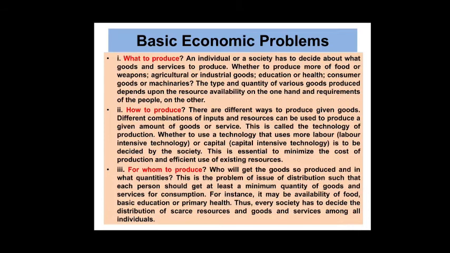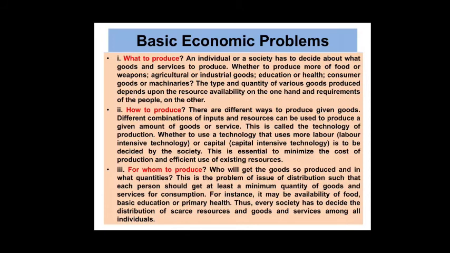How to produce: whether to use technology, anyone who starts production can use technology that uses more labor. That is labor intensive technology. Nowadays less labor is used, as technology has improved, that's why labor availability is less. The capital intensive technology is decided by the society. This is essential to minimize the cost of production and for efficient use of existing resources.